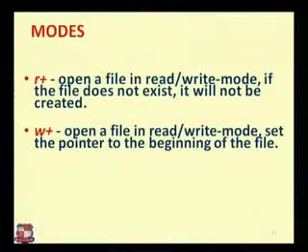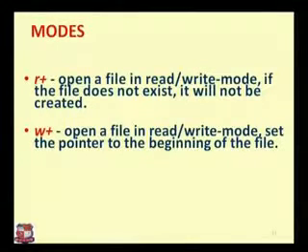Then in a similar manner we have W plus. What W plus means is that it opens a file in read write mode and sets the pointer to the beginning of the file. We can write it, and rather than using only a writing mode, we can read it and write it.